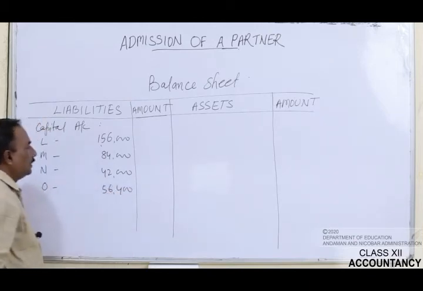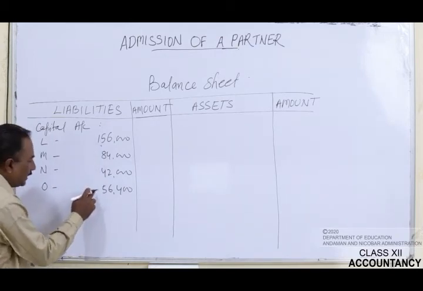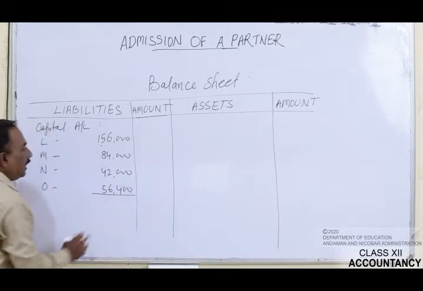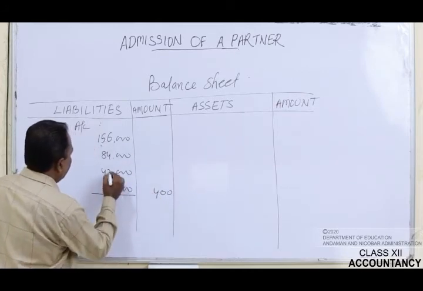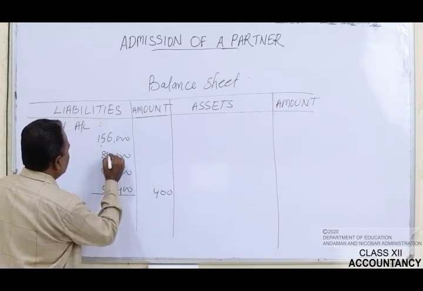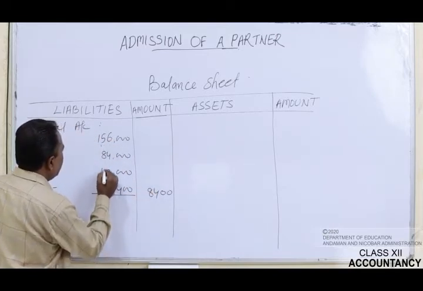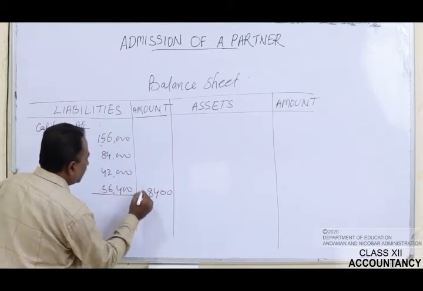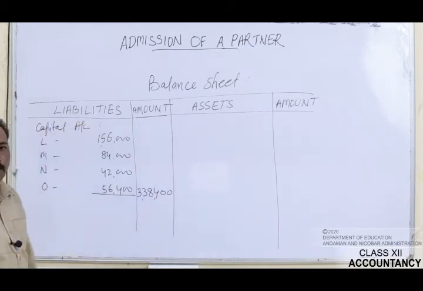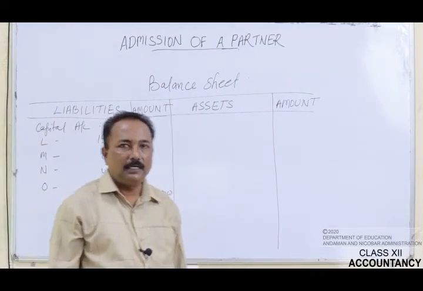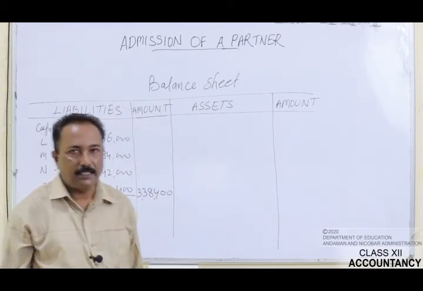Now we have recorded the capital of all the 4 partners, total it and take it to the outer column. The total is 3,38,400 rupees.